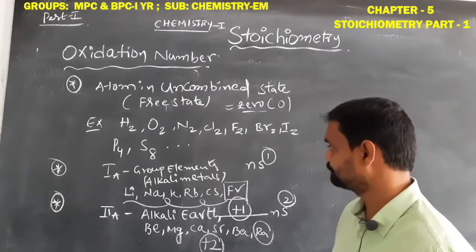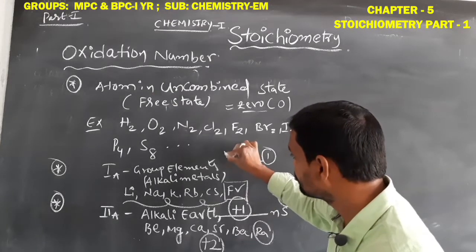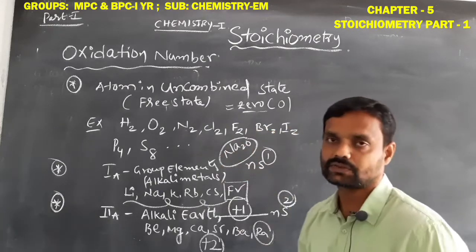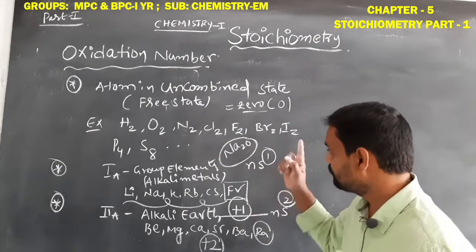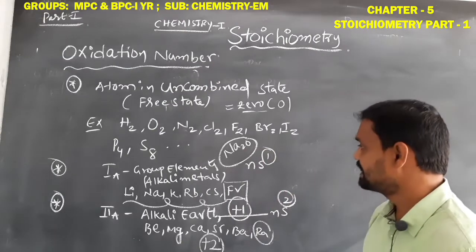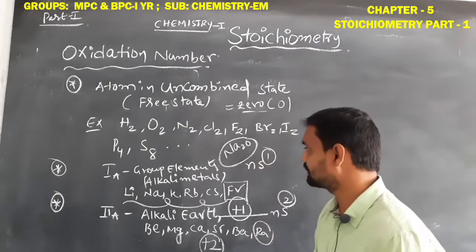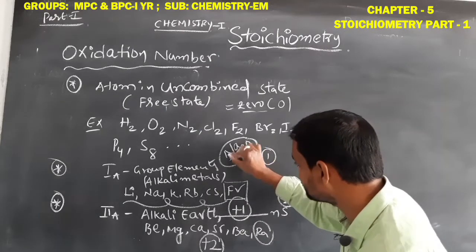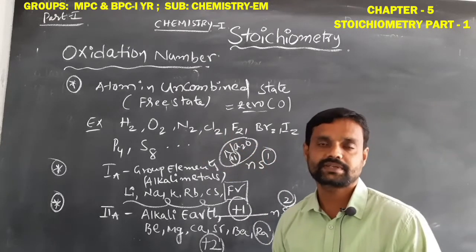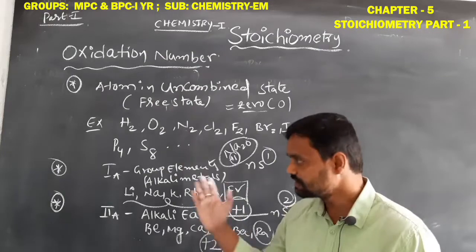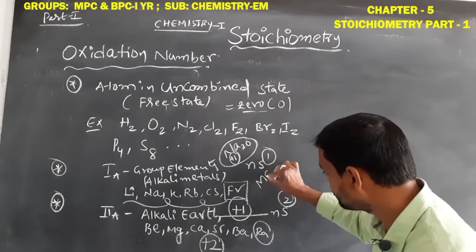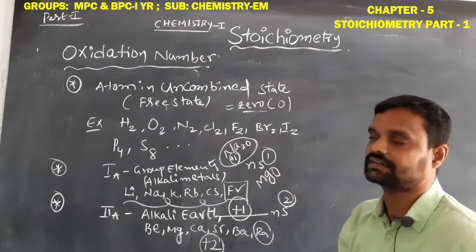For example, sodium oxide. We have to know that sodium is an example of an alkali metal, meaning first A group. So its oxidation number is simply +1, because it belongs to the first A group alkali metals. If we take another example, magnesium oxide.